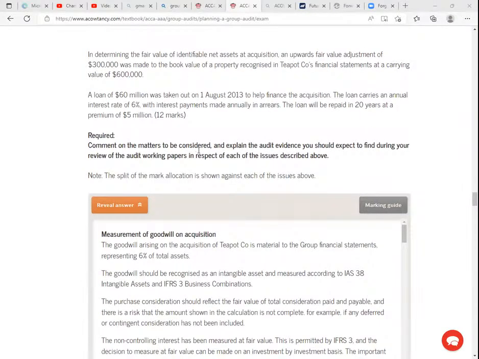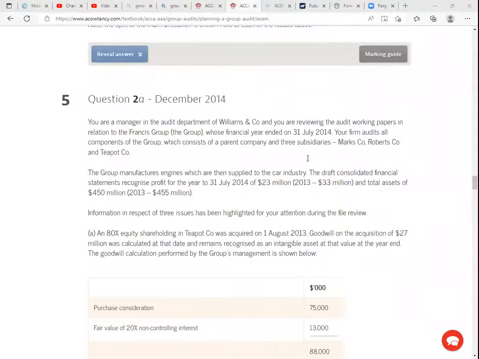Comment on the matters to be considered and explain the audit evidence you should expect to find during your review of audit working papers in respect of each of the issues described above. I read very fast. You are a manager in the audit department of Williams and Company, and you are reviewing the audit working papers in relation to Francis Group, the group whose financial year ended on 31st July 2014.